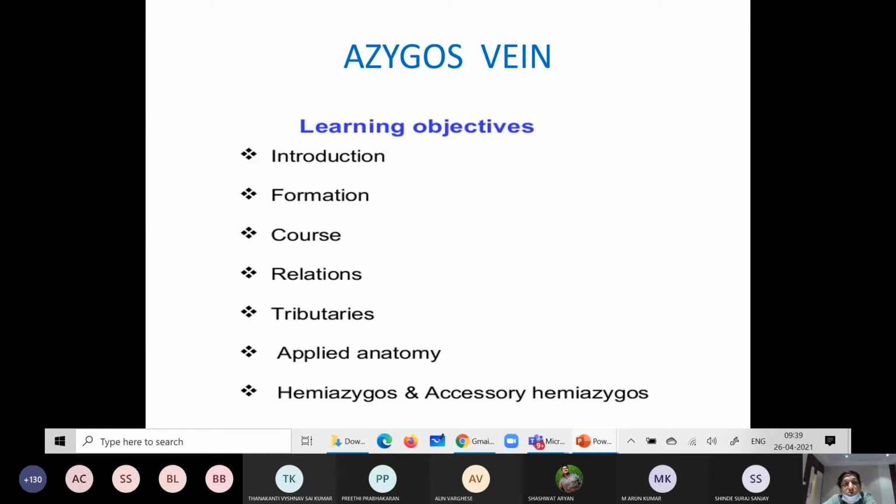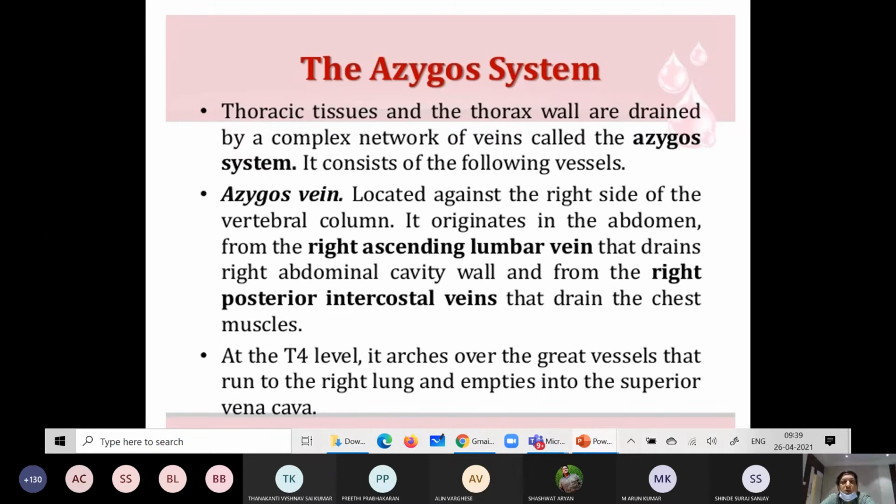Okay. So for azygos vein: introduction, how it forms, course, relations, tributaries, applied anatomy. Then the lower part, again azygos, hemiazygos and accessory hemiazygos. Now I will read this. Yes, azygos vein.